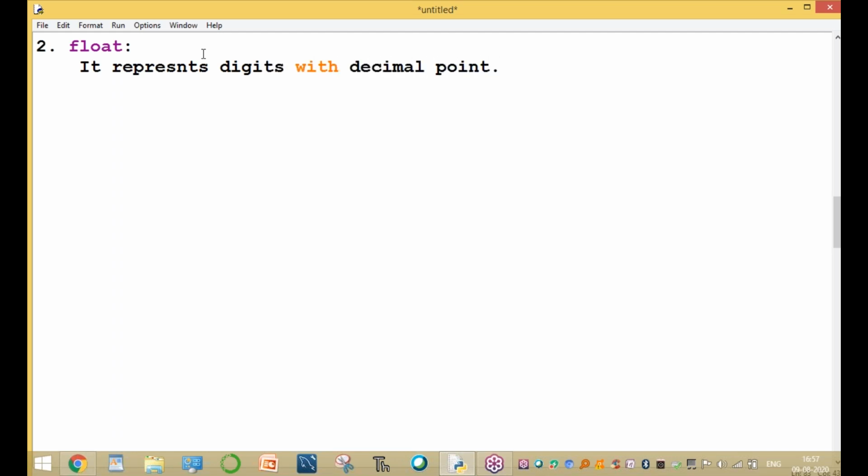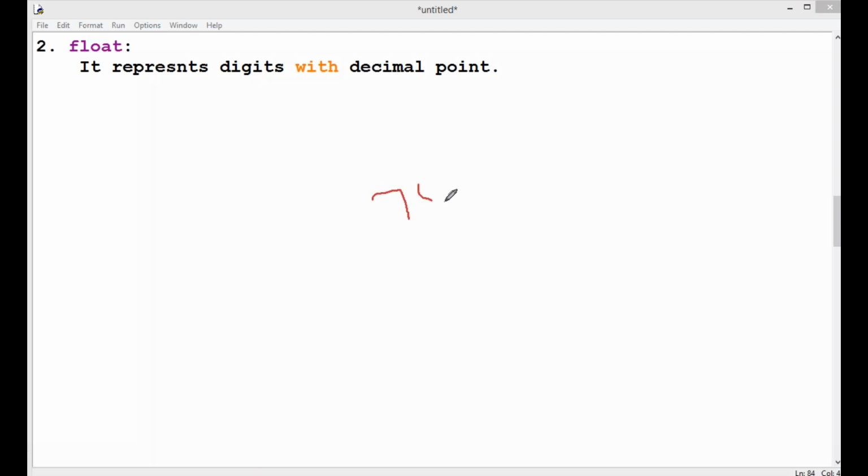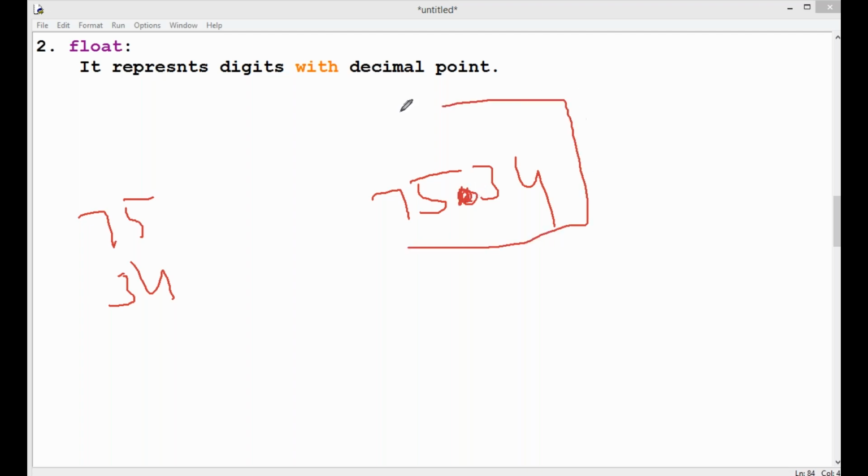It represents digits with a decimal point. That means a dot. Dot is a decimal point. So it represents, for example, the value 75.34. It is a decimal point. 75 is an integer, 34 is an integer, but in between these two is the point symbol, the dot.